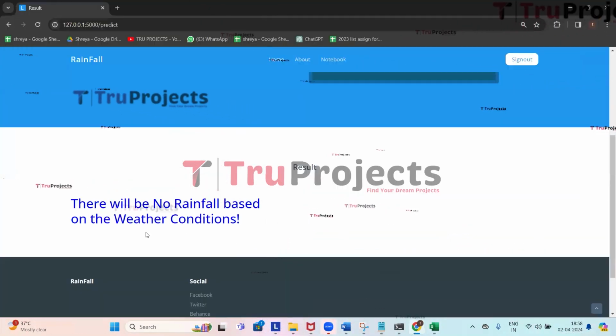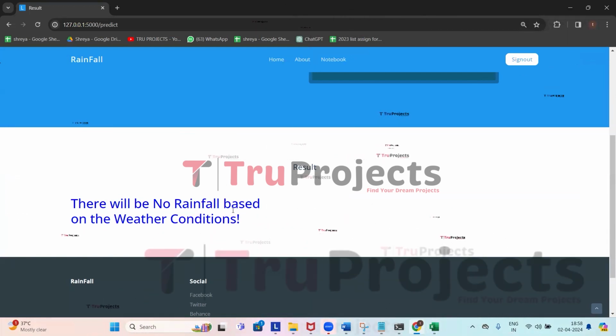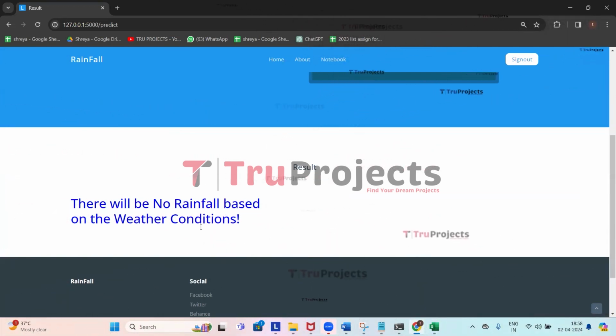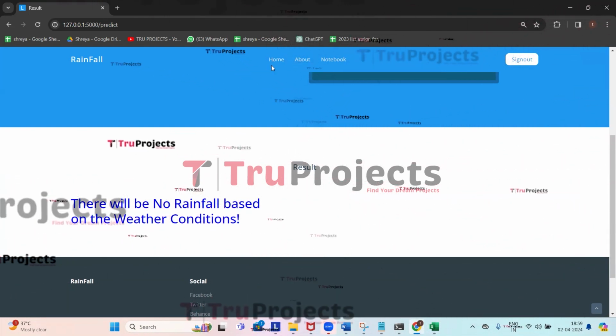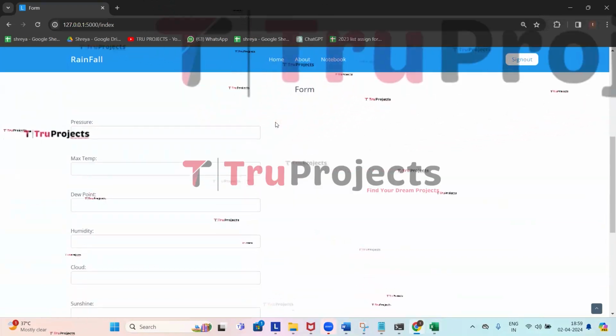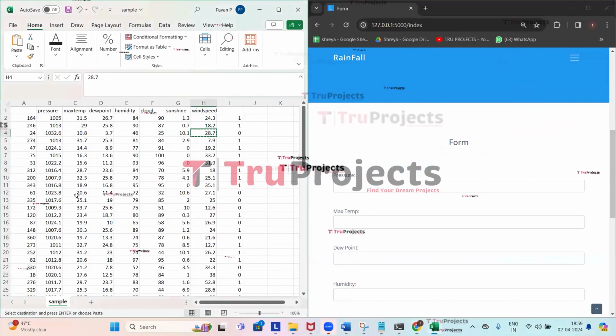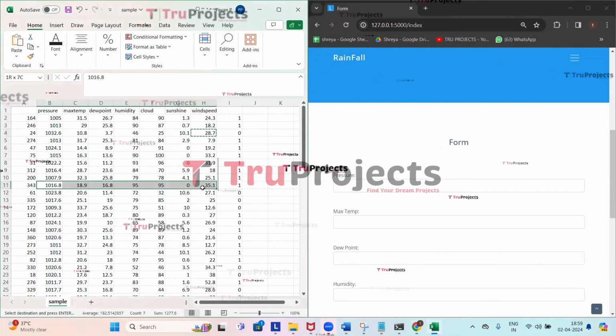Here we got the prediction that there will be no rainfall based on weather conditions. So based on the given parameters, it is predicted that there will be no rainfall. Now we'll try giving some more set of parameters. This time we'll try using this test case.